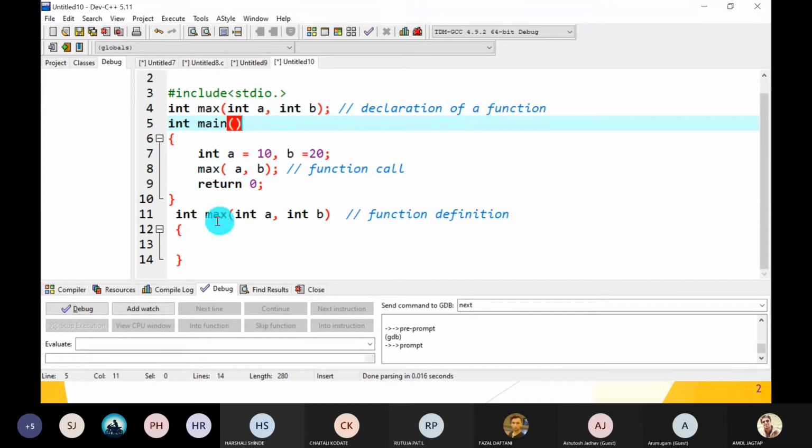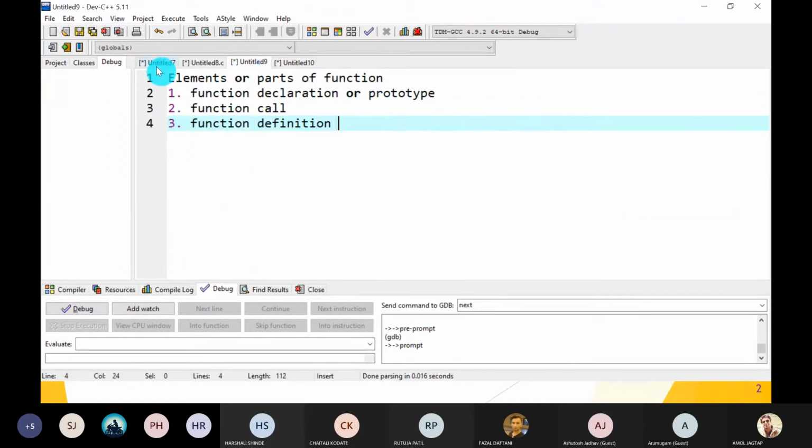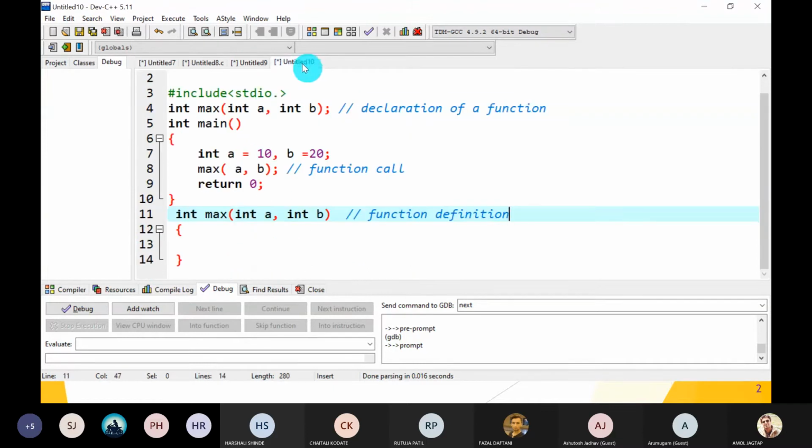Now tell me, the max function is which type of function? There are different types of functions. First, the max function is a user defined function. Which type of function? User defined function. Because we ourselves have designed the body of the max function, which is not built in like printf, scanf. It is not built in, so it is user defined.